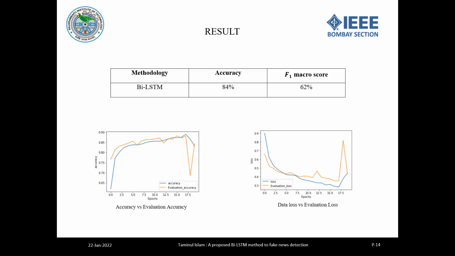This slide shows the accuracy report. We used the Bi-LSTM methodology, and we got an accuracy of 84% and F1 macro score of 62%. We know this is not a good accuracy, but in future we will try to increase it.